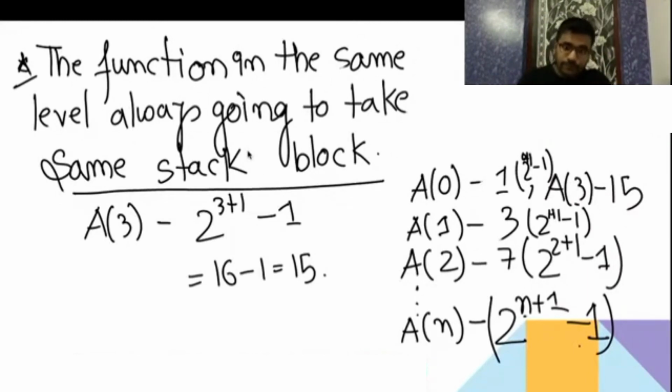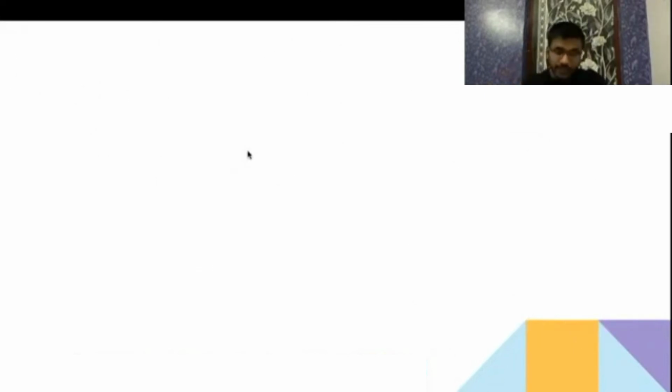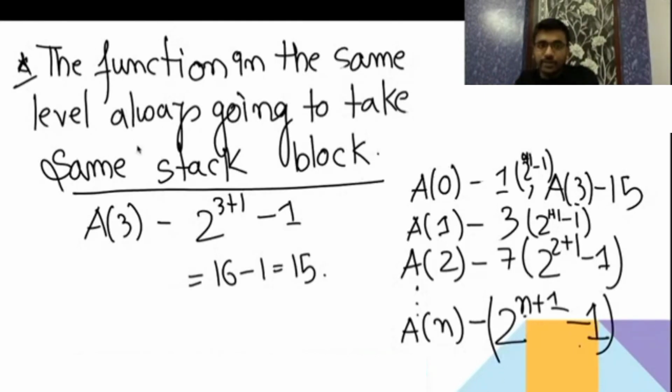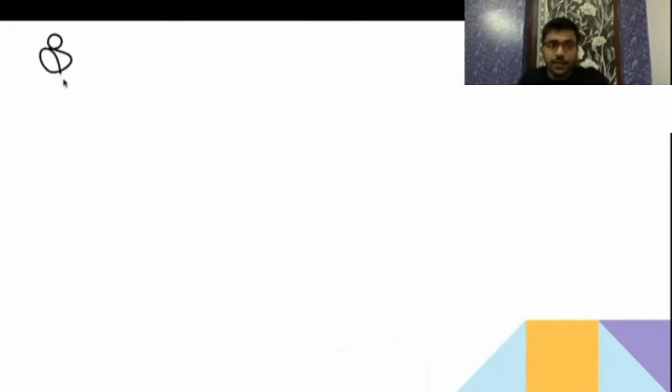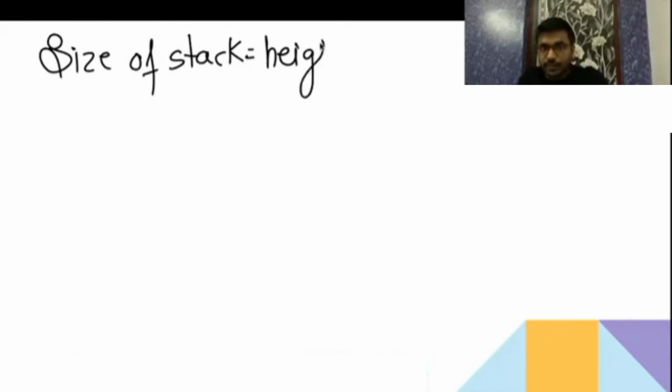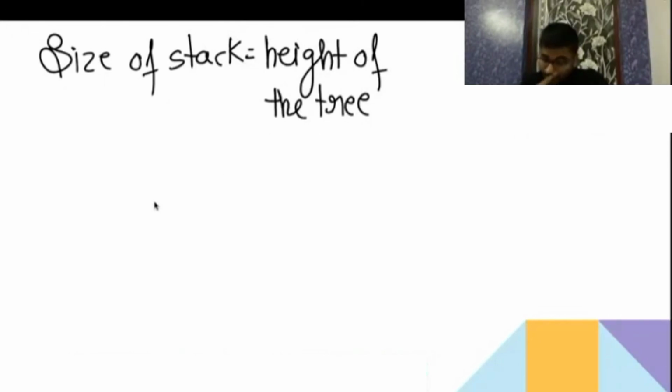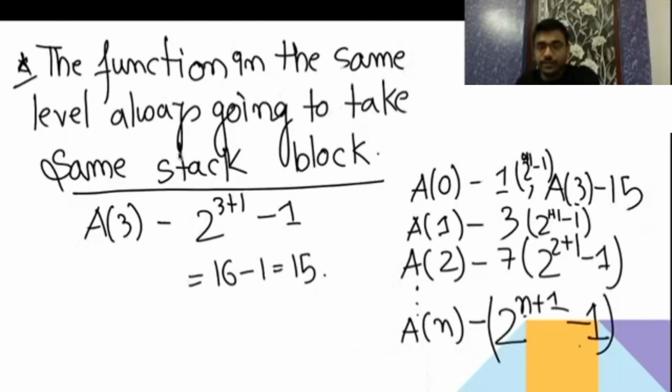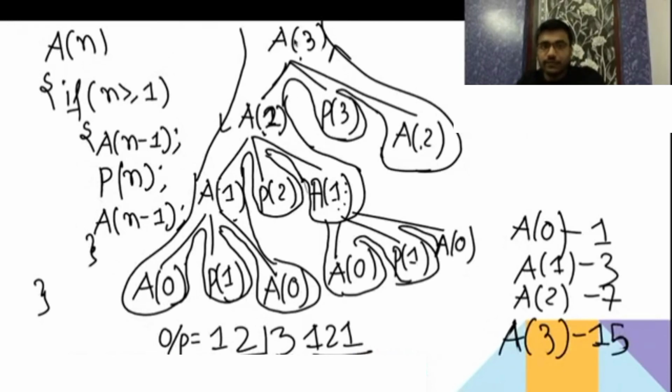So the number of function calls you have seen when it is A3, what is going to be the height of the tree? You have seen that the height of the tree always decides the size of the stack. So the size of the stack is equal to the height of the tree. Whatever the height of the tree is, the size is going to be that. If it is 3, you are getting height as 3 plus 1. See, if it is 3, you are getting 1, 2, 3, 4. So 3 plus 1 height.